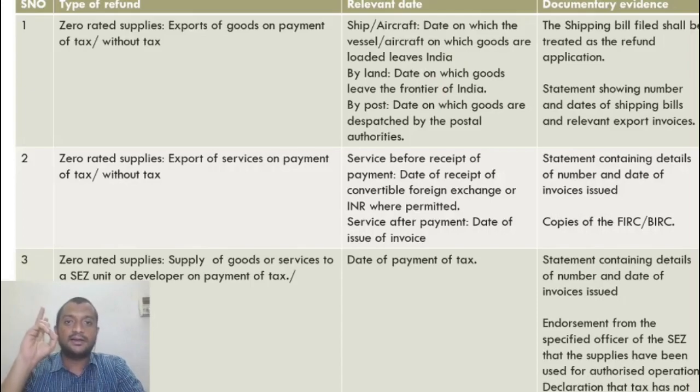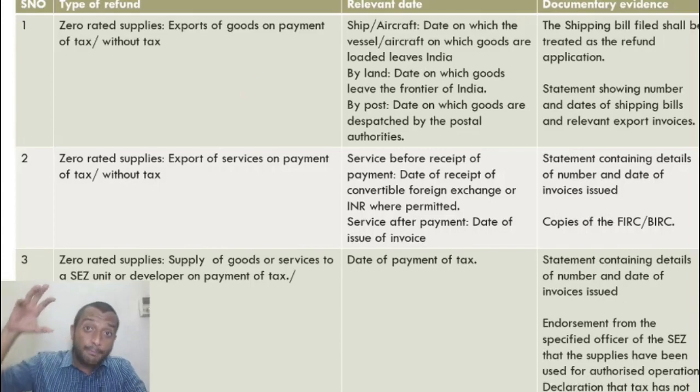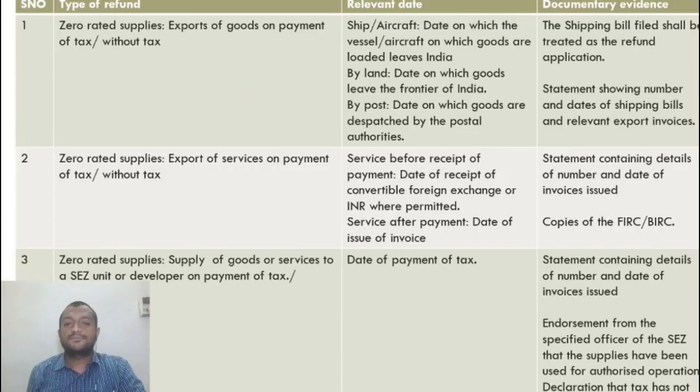2 years from the relevant date. The relevant date in case of export of goods, on payment of tax or without tax, is the date on which the ship carrying the goods leaves India, or the date on which the mode of conveyance carrying those goods leaves India. So the relevant date is the date on which the vessel or aircraft on which goods are loaded leaves India, or the date on which the goods leave the frontier of India if they are being transported by land.